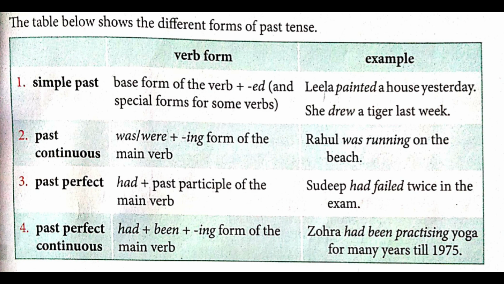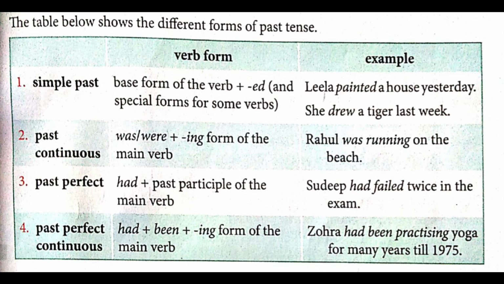So the formula or the verb form is was/were plus ing form of the main verb, that is V1 plus ing. Rahul was running on the beach. So here was plus run plus ing. It is in past continuous tense.